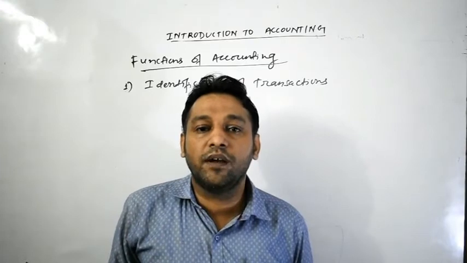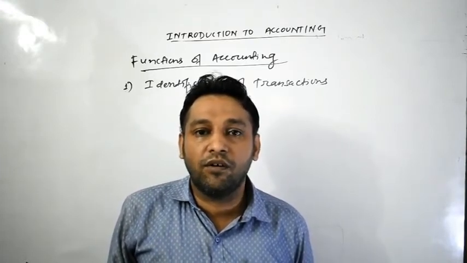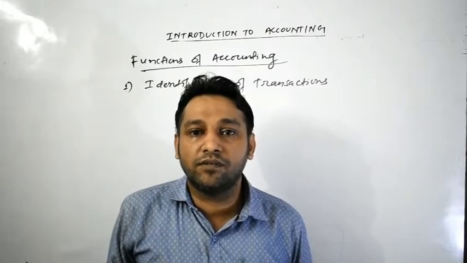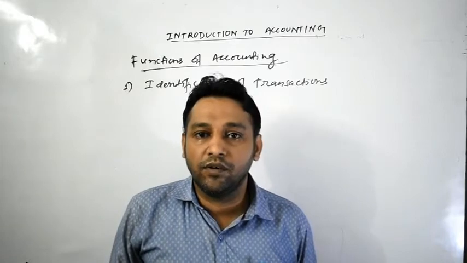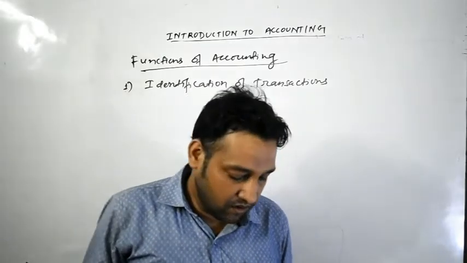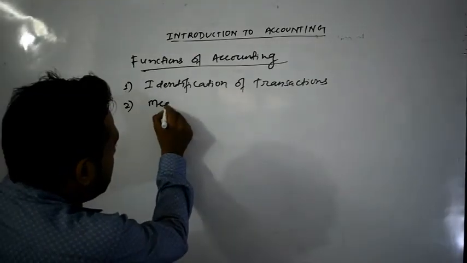And remember, no qualitative information is recorded, just like honesty, intelligence, hard work. So these all qualitative attributes are not recorded in your business accounting. Okay, so second one is the measurement.